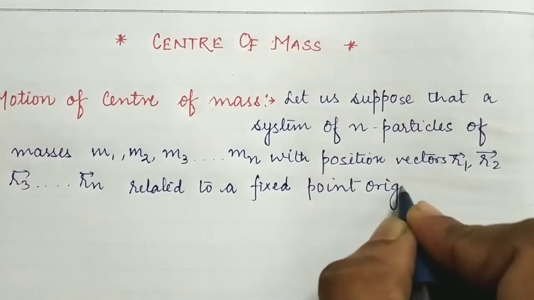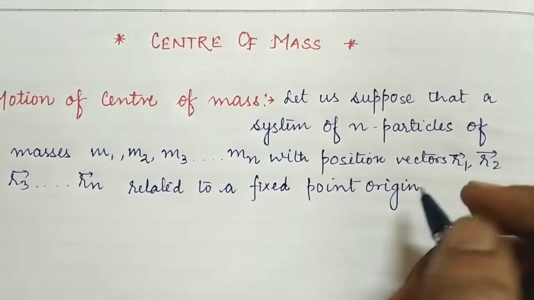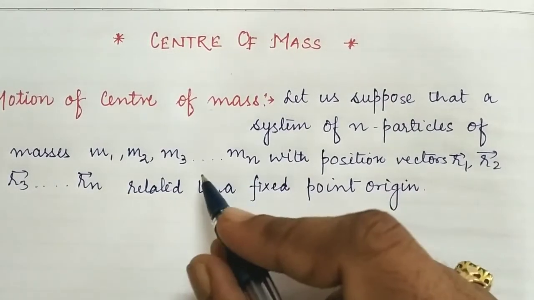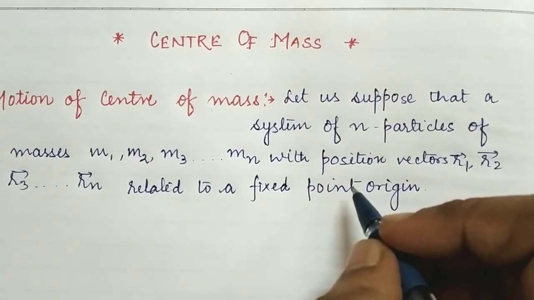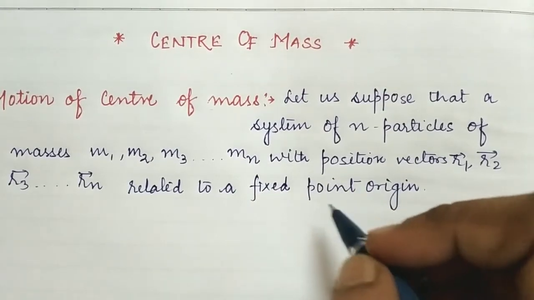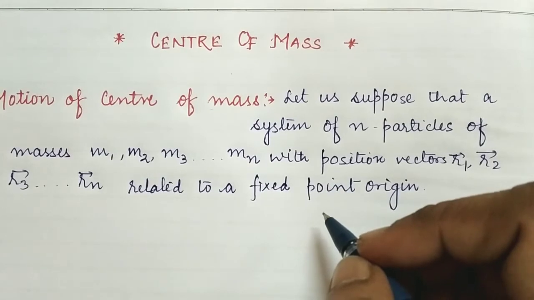So students, we have chosen a system of n particles of masses m1, m2, m3 up to mn and their positions from the origin, that is r1, r2, r3 and rn.